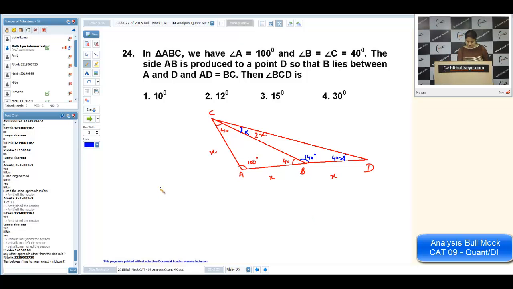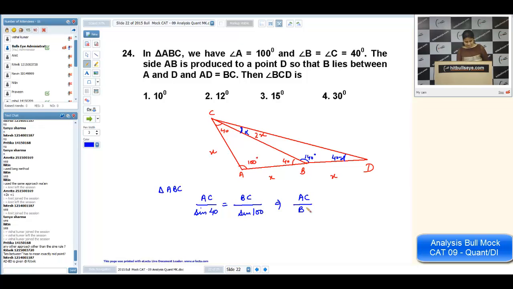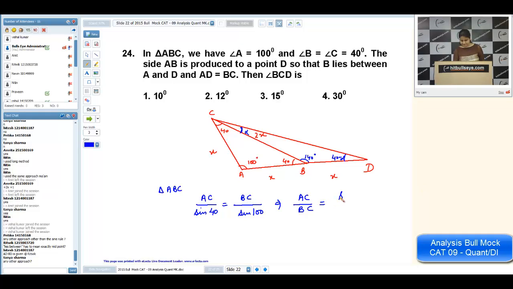Now, if I take triangle ABC, we have a sine formula. What is sine formula? That is AC upon sine of angle opposite to AC is equal to BC upon sine of angle opposite to BC. It will give you AC upon BC. Yes, exactly. This is sine 40 upon sine 100. Tanya, I'm not able to find any other approach.